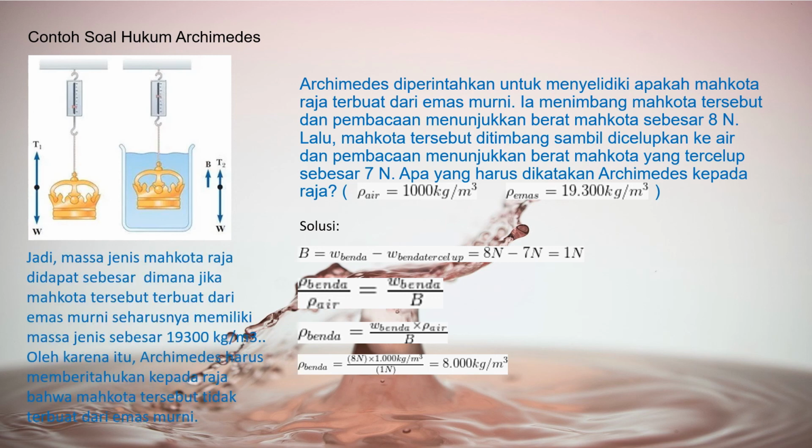So, the density of the king's crown was obtained, where if the crown was made of pure gold, it should have a density of 19,300 kilograms per cubic meter. Therefore, Archimedes had to tell the king that the crown was not made of pure gold.